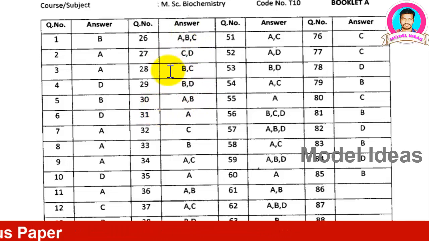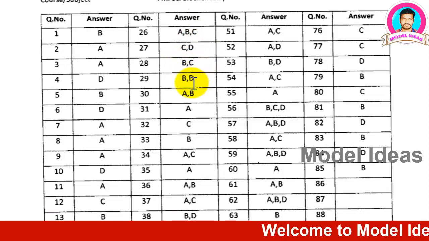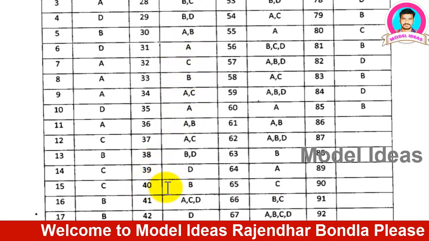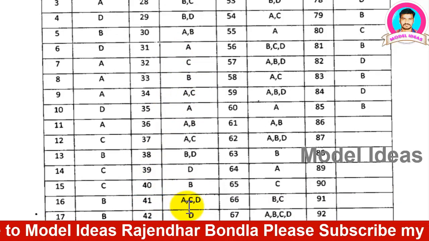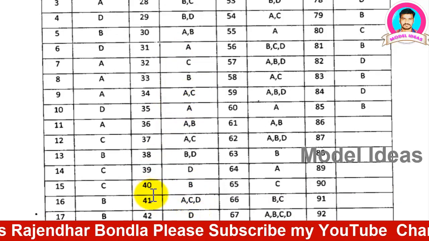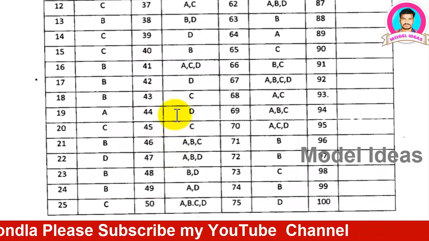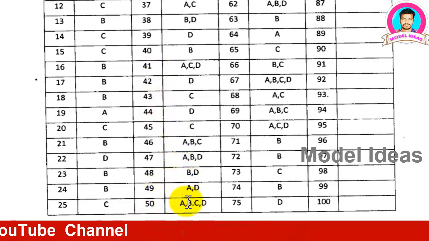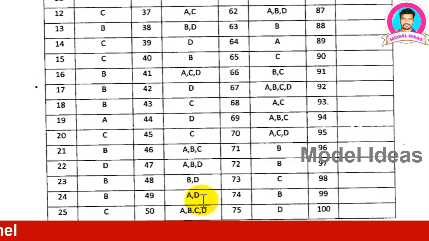Okay, you can see most of these questions have A, B, C correct, here C and D correct, here B and C correct. So this is the way they make this question paper. After that, question 41: A, C, D, and 3 are also correct. Okay, next 41 to 50, right, here all options are correct.